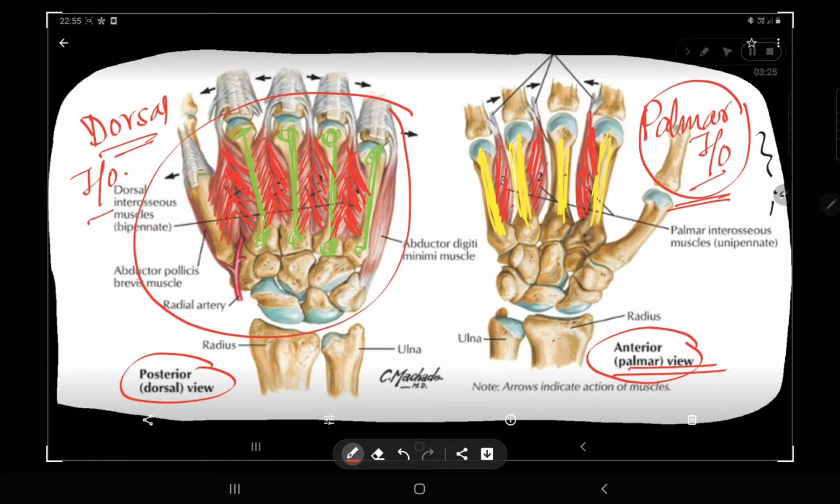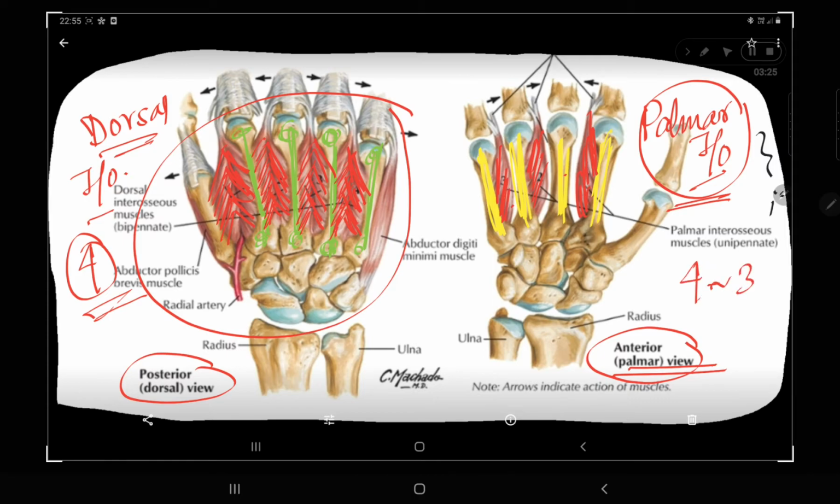Now you can see the dorsal interossei are 4 in number. The palmar interossei may vary between 4 and 3, either 4 or 3 in most cases. This one is 3 in number. You can see from lateral to medial, this is 1, this is 2, and this is 3.